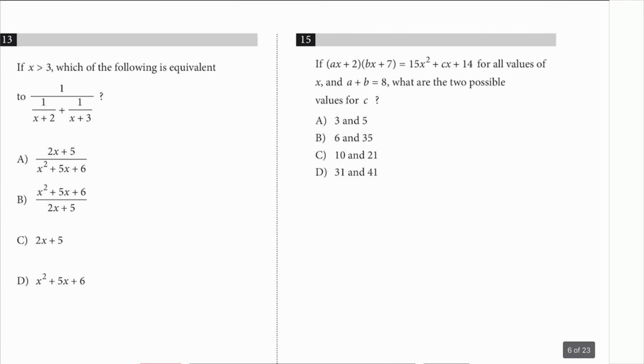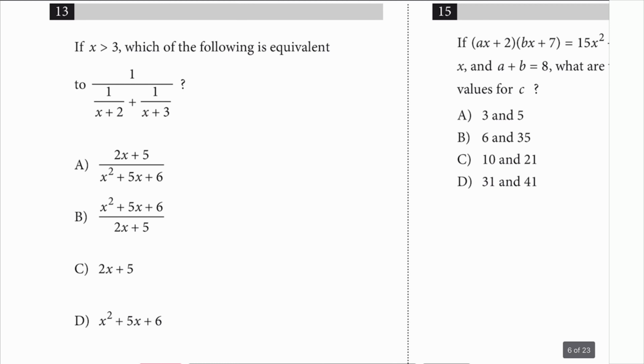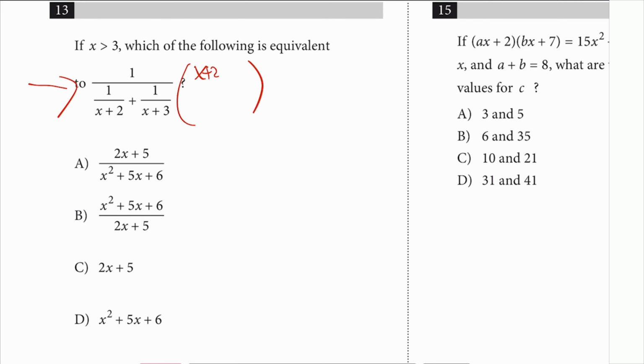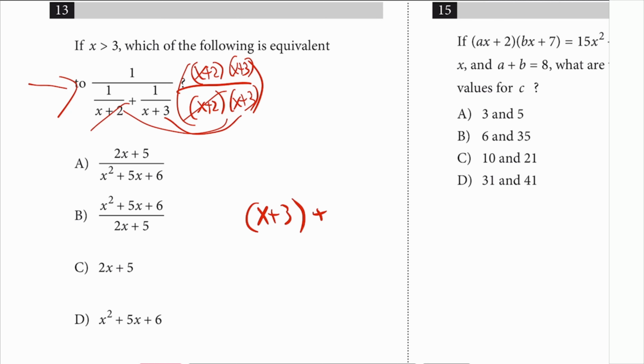Next. Number 13. Which of the following is equivalent to this? If you noticed in the answer choices, there's no fraction over fraction as compared to the original. So what you're supposed to do is multiply by x plus 2 and x plus 3 on top and bottom. The reason you do this is so that you would cancel the fractions. So on the bottom, you got that x plus 3, and that cancels the x plus 3, so that'll be x plus 2.